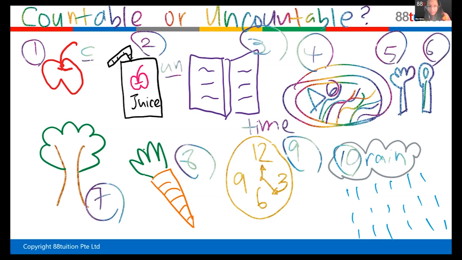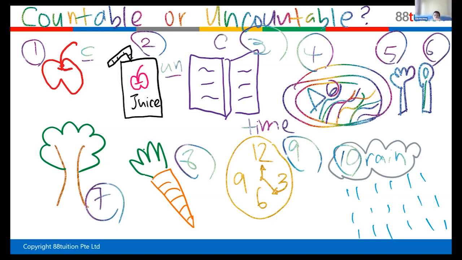What about book? Countable or uncountable? Uncountable. Book cannot count? Are you sure book you cannot count? I can count. You can count, right? 1 book, 2 books, 3 books. You can't count the rice. I can count rice. Yeah, so books is countable.